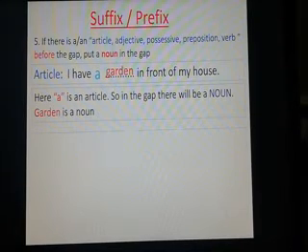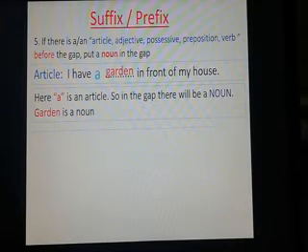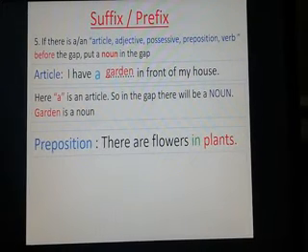Okay. For possessive: I like my garden very much. Here the green word "my" is a possessive, so "garden" is a noun. After preposition: there are flowers in plants.